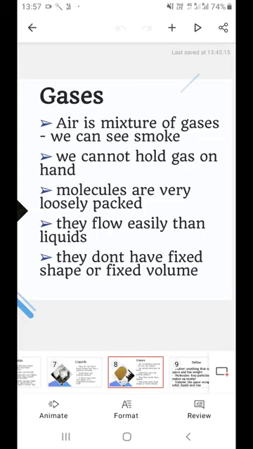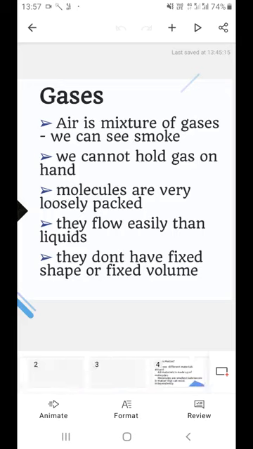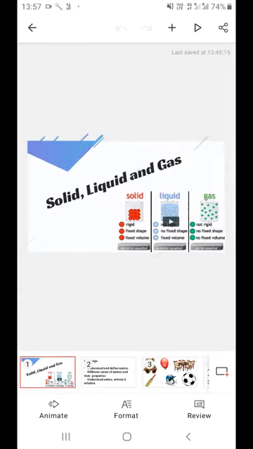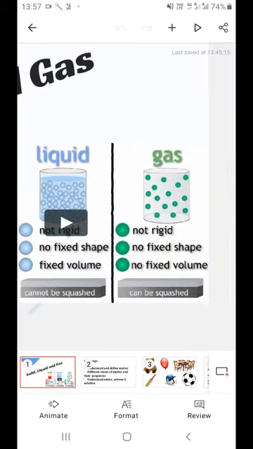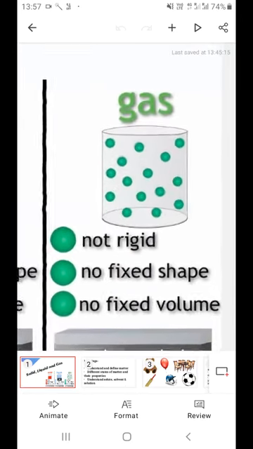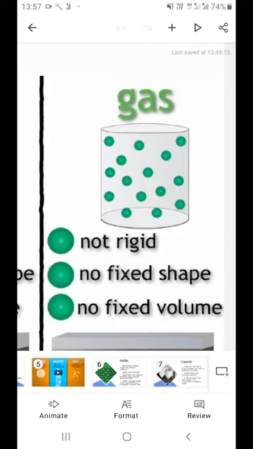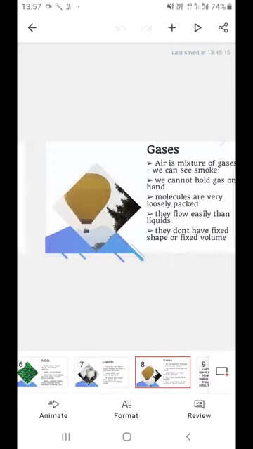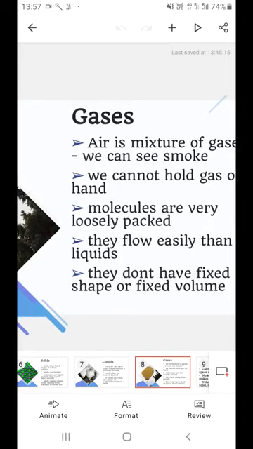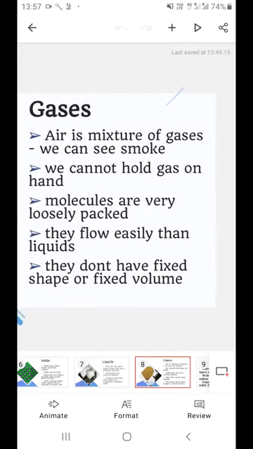So we cannot hold gases in a hand, unlike liquid, unlike solid. The reason being the molecules in gas are extremely loosely packed. Let's see the photo over here. The photo shows clearly the gas container. If you see the molecules, they're far away from each other. That's the reason they do not have a fixed shape or a fixed volume. It flows very easily. That makes it very difficult to hold gas. Molecules are extremely loosely packed and they can flow more easily than in liquid.